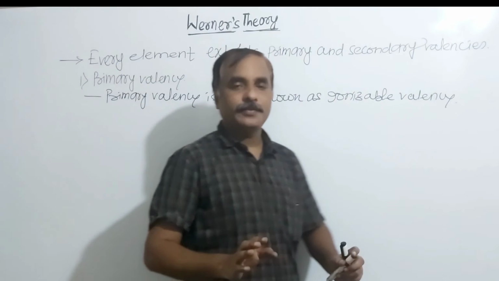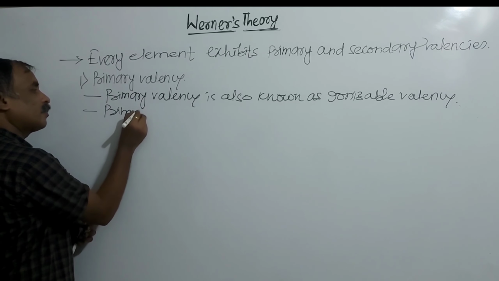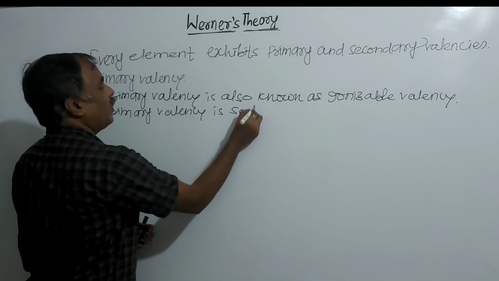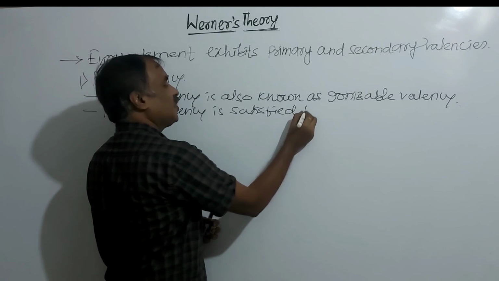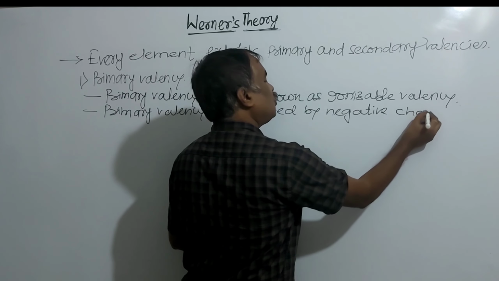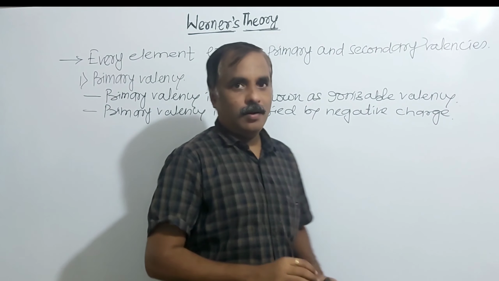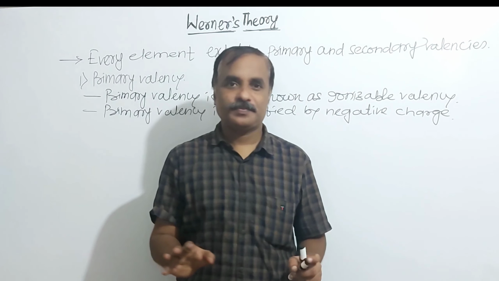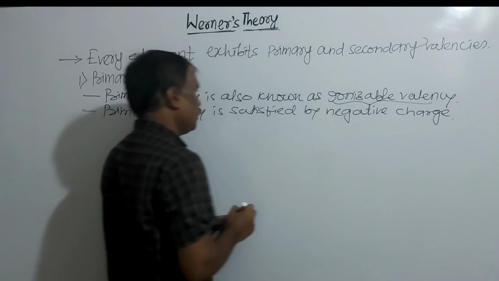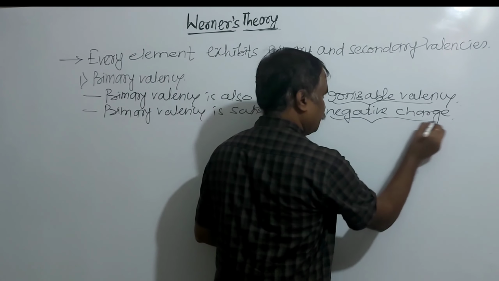And we can separate it. Primary valency is satisfied by negative charge. That is, primary valencies are negatively charged. Primary valency is said to be ionizable valency and separation is possible. Primary valency carries negative charge, compulsorily.